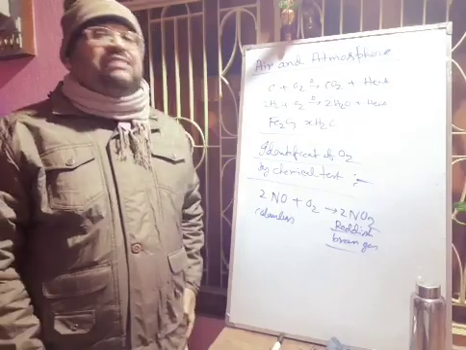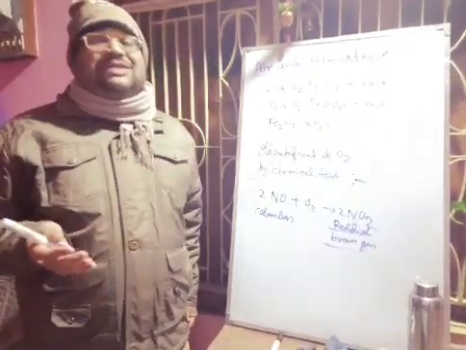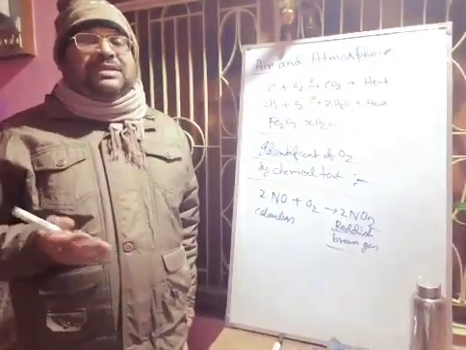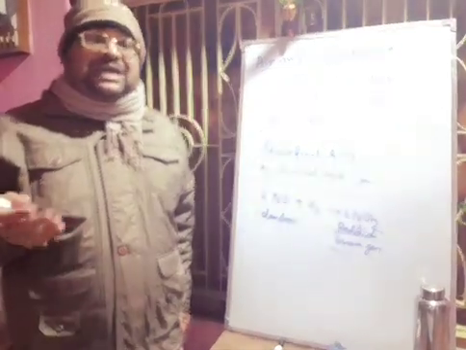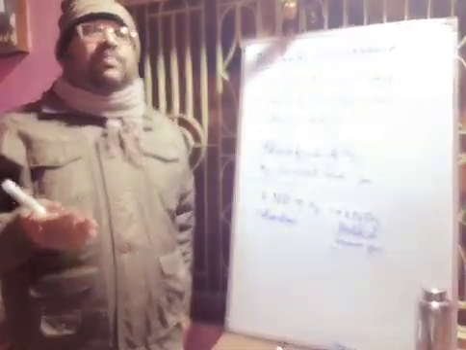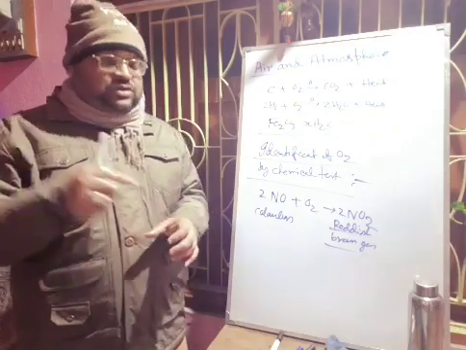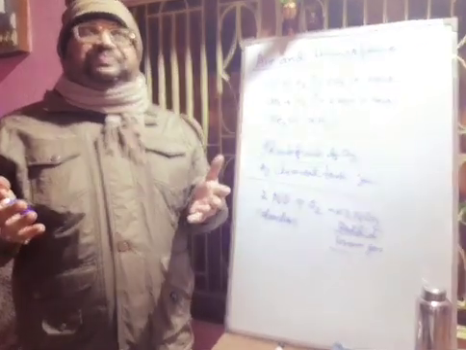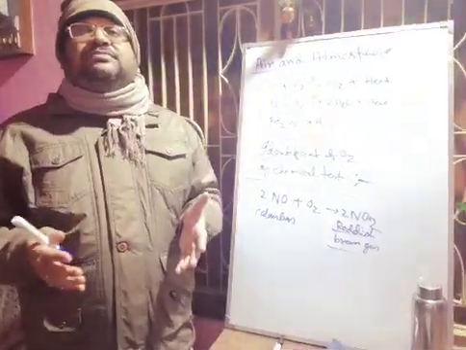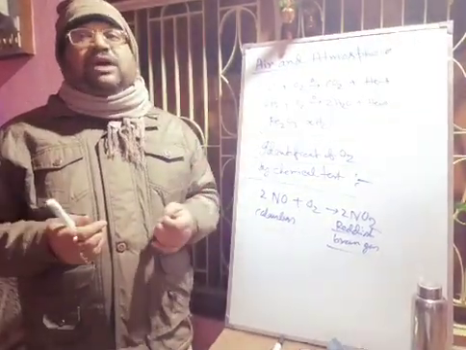Another test is alkaline pyrogallol solution. You may not know what pyrogallol is. Pyrogallol is an organic compound having one benzene ring and 3 OH functional groups. If you take this alkaline solution, like potassium pyrogallate or sodium pyrogallate, and pass oxygen gas through the solution, then a dark brown color will be formed.